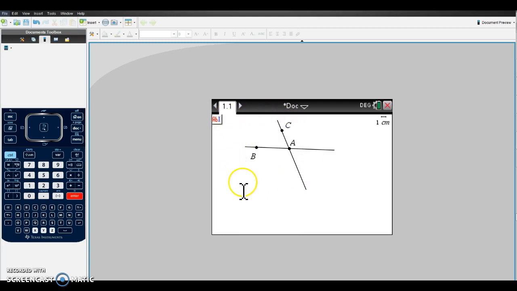Just play around with the different features here and get really familiar with these types of constructions, because we'll take a look at additional constructions as we move along in geometry. This is a great start. So keep practicing. Bring any clarifying questions to class.